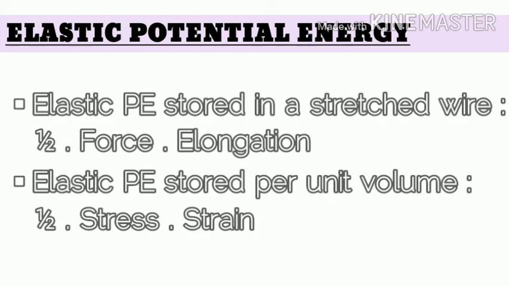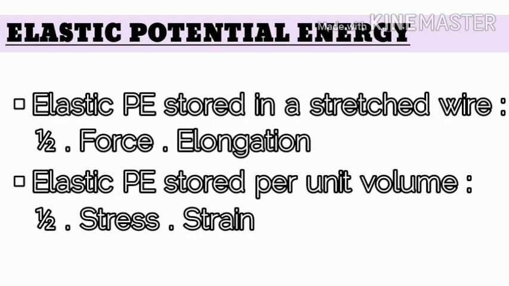Having done with the stress-strain graph, let's now move to the elastic potential energy. The two important formulas from this portion are the elastic potential energy stored in a stretched wire, which is equal to half into force into elongation. This is easy to remember because we already know that force into distance has the dimensions of energy. The same elastic potential energy which is stored per unit volume is half into stress into strain. So both these formulas are quite easy to remember, but the only term that we need to keep in mind is 1 by 2.